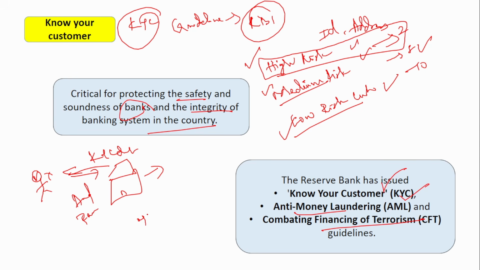If you see recently, even the mule account, you would have heard about this in current affairs. So what is a mule account? A mule account is when the fraudster uses a genuine person's account, and using that account, converts black money into white money. That is what is called a mule account. So the RBI is trying various measures to reduce or completely stop the usage of mule accounts. These are the various directions given by the RBI to the banks regarding Know Your Customer.